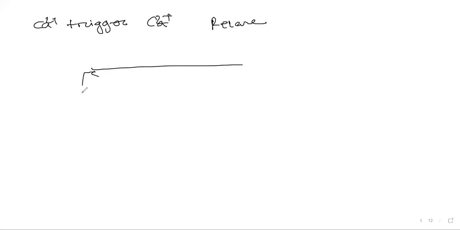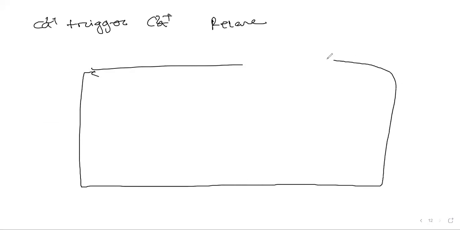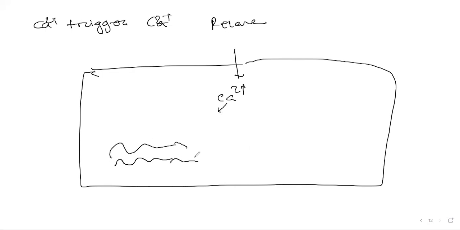There is a phenomenon called calcium-triggered calcium release. Due to the action of beta-1 adrenergic receptor, much calcium will enter into our myocardium. This calcium will act on the sarcoplasmic reticulum present in the myocardium.